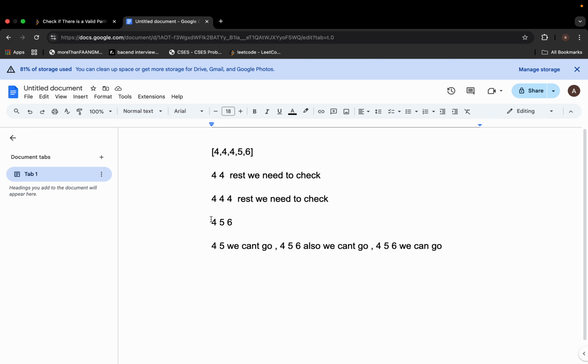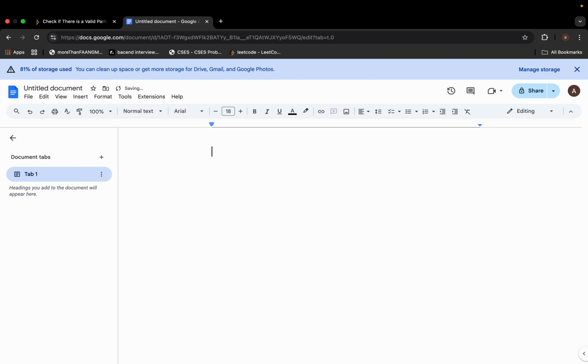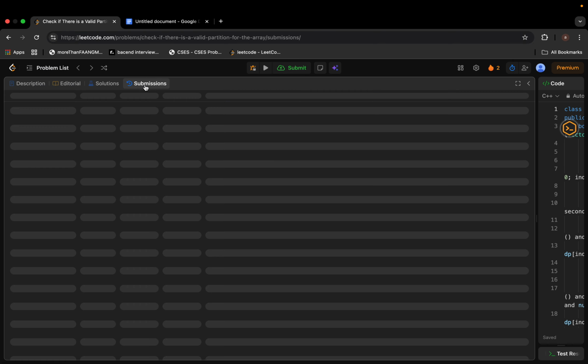Let's check the rest part for triple four. For triple four we have 5 6. Are 5 and 6 equal? No. Do we have three elements to check even further? No. So this will return false. But since we already got an answer, no worries. I think many of you will have directly got the answer, so we can directly jump to the solution.